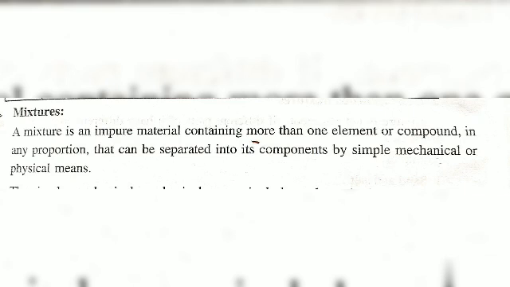For example, when we mix more substances, we can identify which substance is which with our naked eye. When we mix sand and salt, we can observe which is salt and which is sand. This type of mixture we call a heterogeneous mixture.